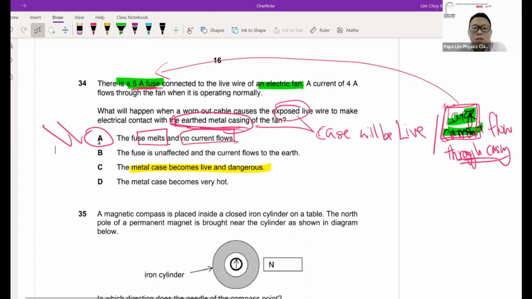In this case, it's quite a tricky question. If you find that the moment I have live casing, I will choose C and I will just skip. So here take note, students. Read the question carefully before judging the answer.